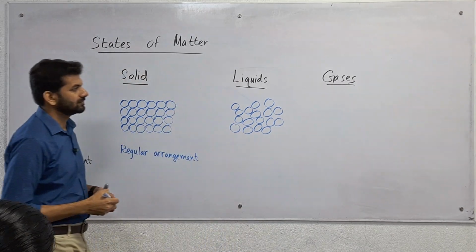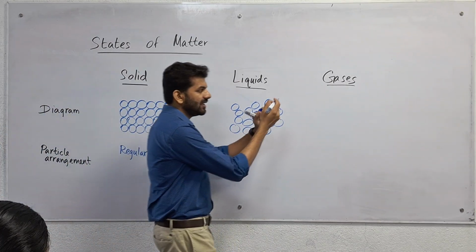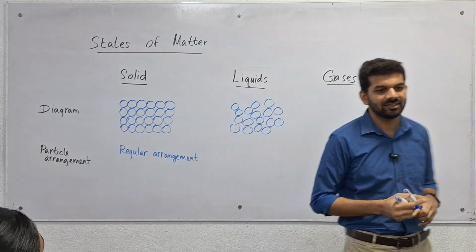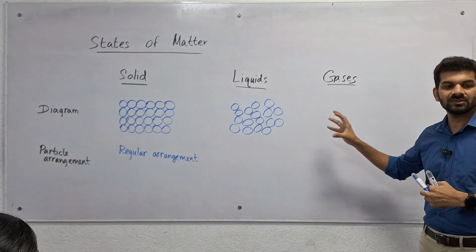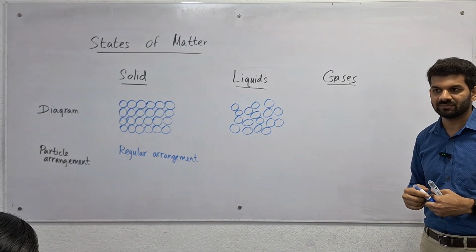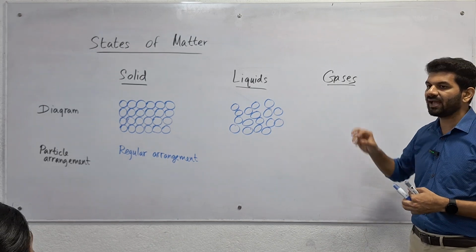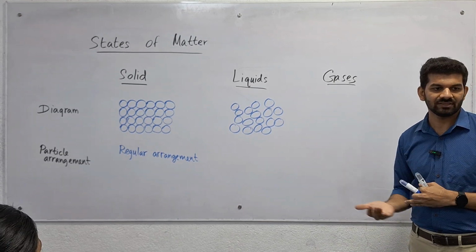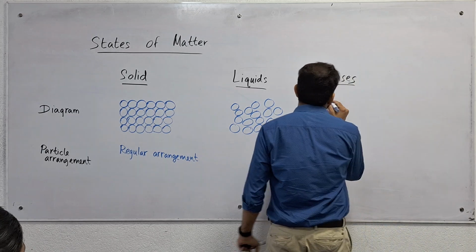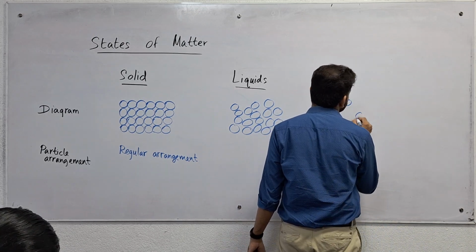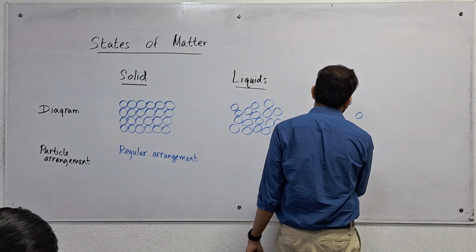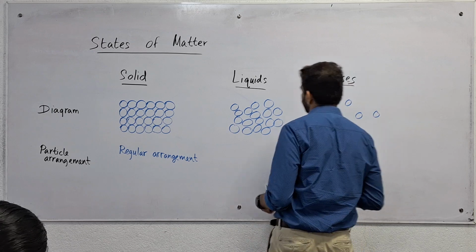In the gases, they are also randomly arranged, but there are so many spaces between the particles. That means the gas particles are arranged far away from each other, right? Like this.